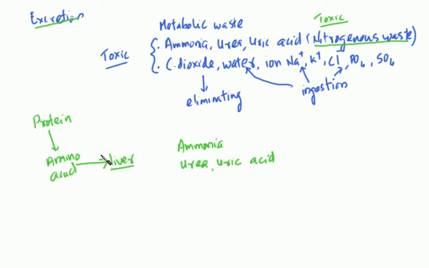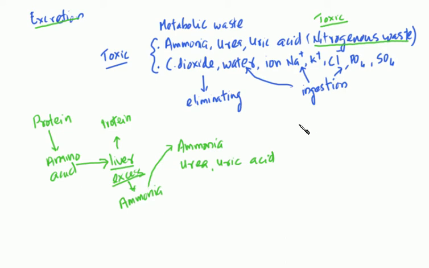We use some of the amino acids for the formation of protein. But if we have excess amino acids, we break them down into ammonia by a process called deamination. We don't store amino acids, we break down that excess amino acid and generate ammonia. So that's one source of ammonia.